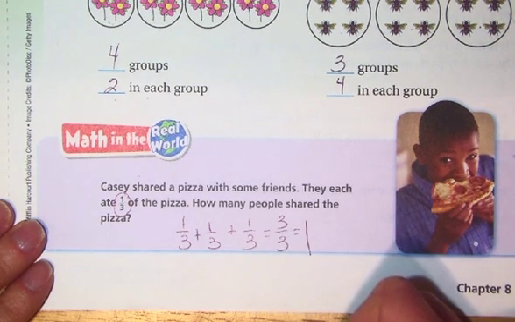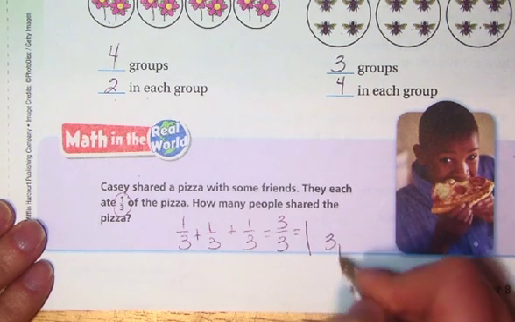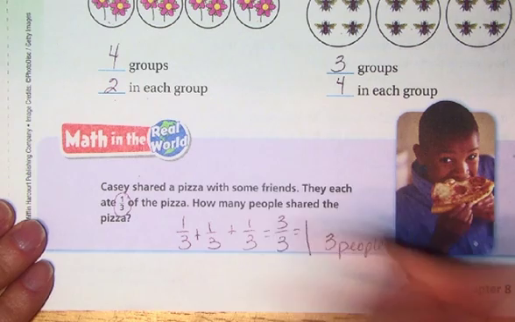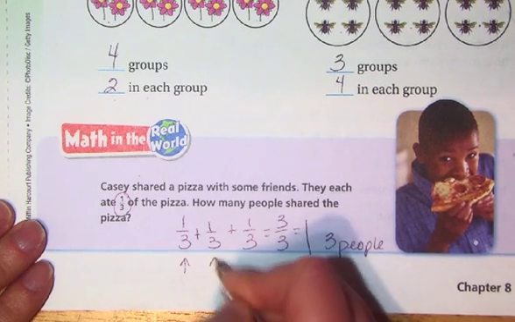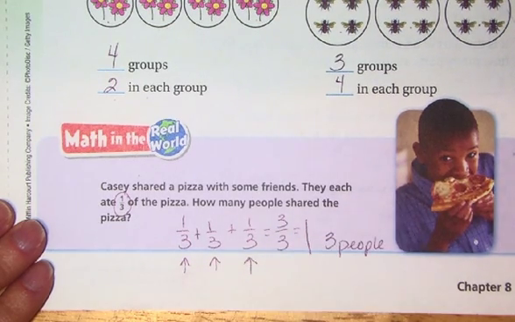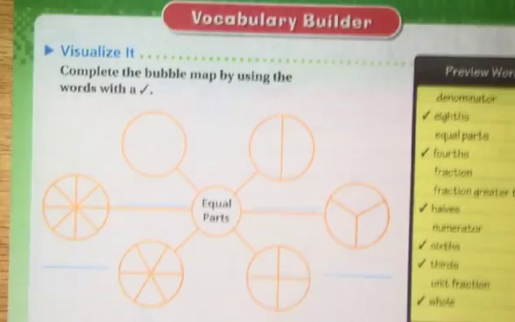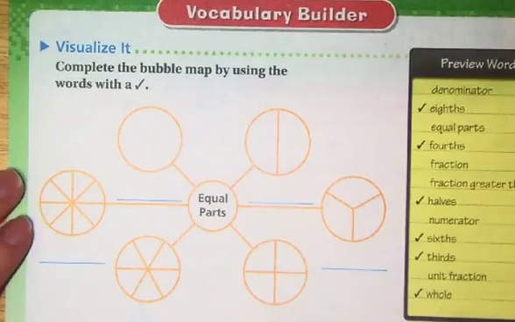So how many people shared the pizza? My answer is 3 people, because I have 1, 2, 3 1/3 pieces. All right, now that's your simple review of a little bit of what we're going to take from the past and now move forward with.